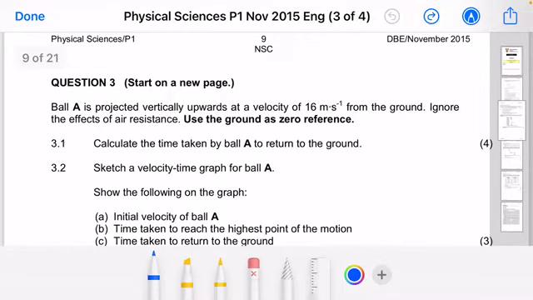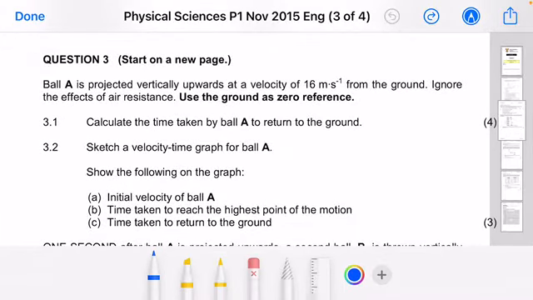Not necessarily our first question, but the given statement reads as follows: ball A is projected vertically upwards at a velocity of 16 meters per second from the ground. Ignore the effects of air resistance. Use the ground as zero reference. Very much important, ladies and gentlemen.